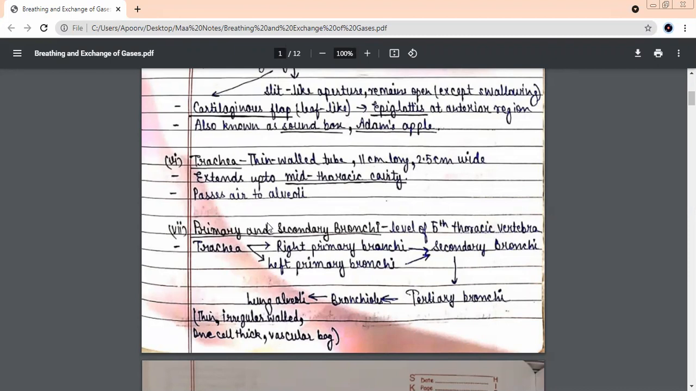What is it called? Adam's apple. Actually, it is not that females do not have it. Aisa nahi hai. Males and females, both of them develop Adam's apple. But it is more prominent in males only. I'll tell you the scientific reason also why it is more prominent in males. Because in males, the larynx is generally, at puberty time, you will see Adam's apple is more prominent when the boys are at puberty age. The reason is very simple.